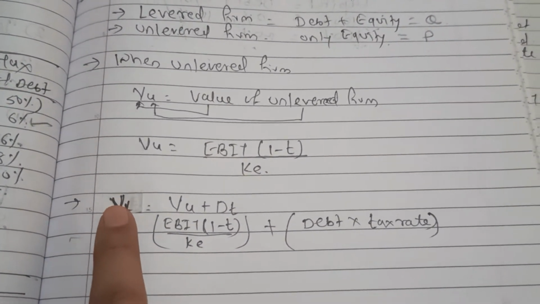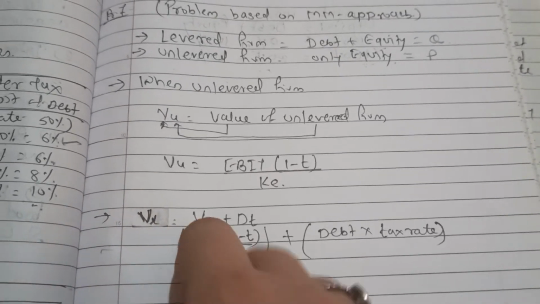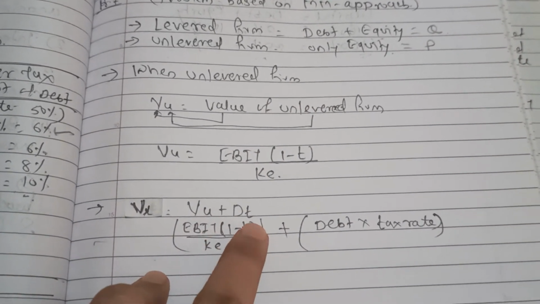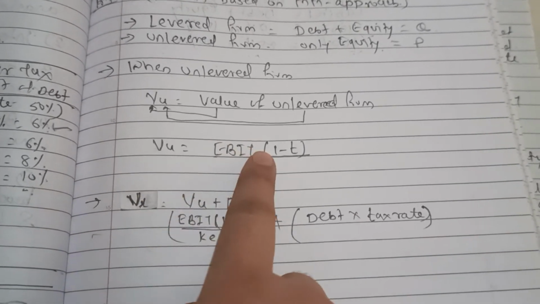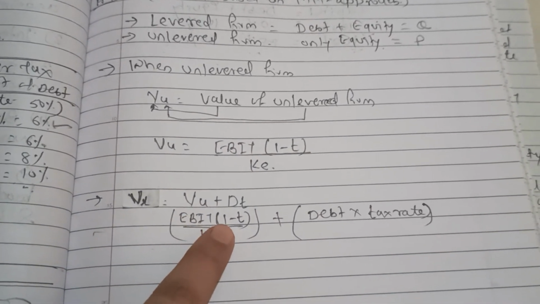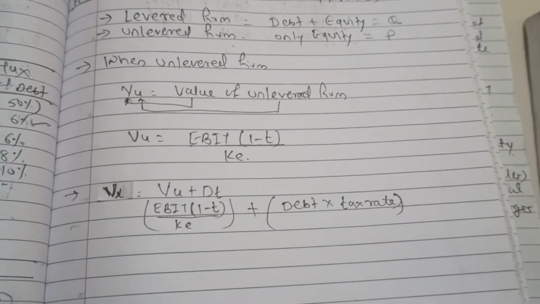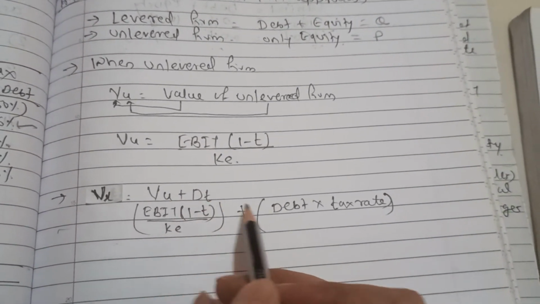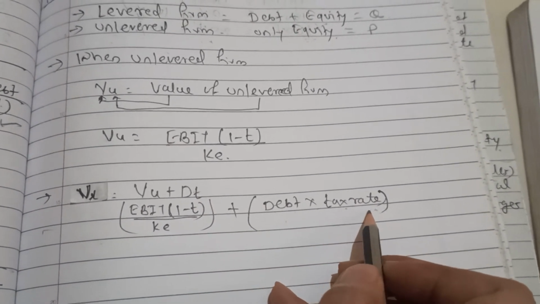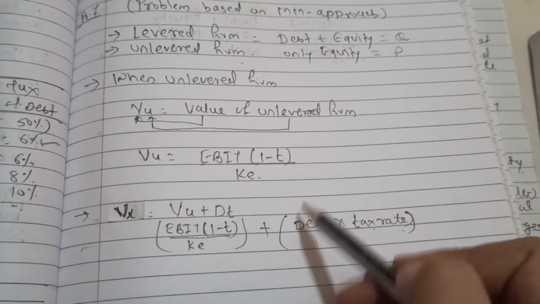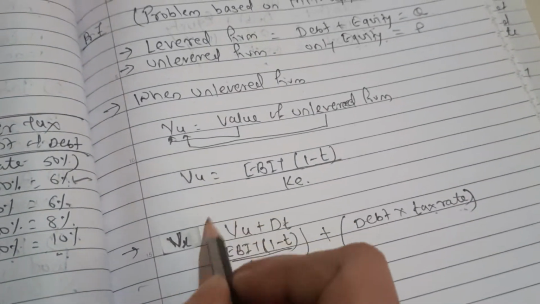And next is the value of the levered firm, VL, small l: the value of the unlevered firm plus your debt proportion. Now how will you calculate the value of the unlevered firm? Your formula is this only, right? So EBIT into bracket 1 minus tax divided by cost of equity, plus the debt. For debt you have to calculate debt into tax rate. The tax rate will be given in your problem. Now these two formulas are given. This is for when the firm is unlevered, and here